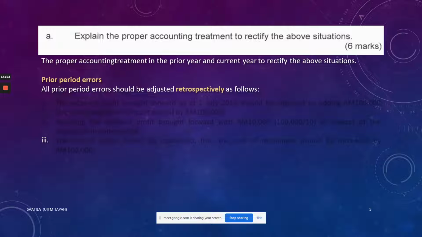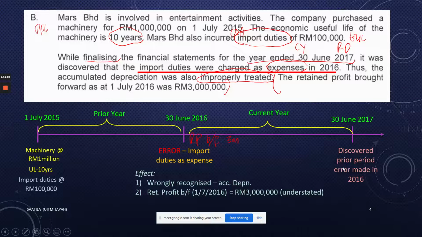So we need to give the proper accounting treatment in the prior year. You need to explain the correct accounting treatment in the prior year, because that affects the prior year as well as the current year. So here this is on prior period errors. Why prior period error? Because we discovered a prior period error that was made in the year ended 2016, in the current year, 30th of June 2017.